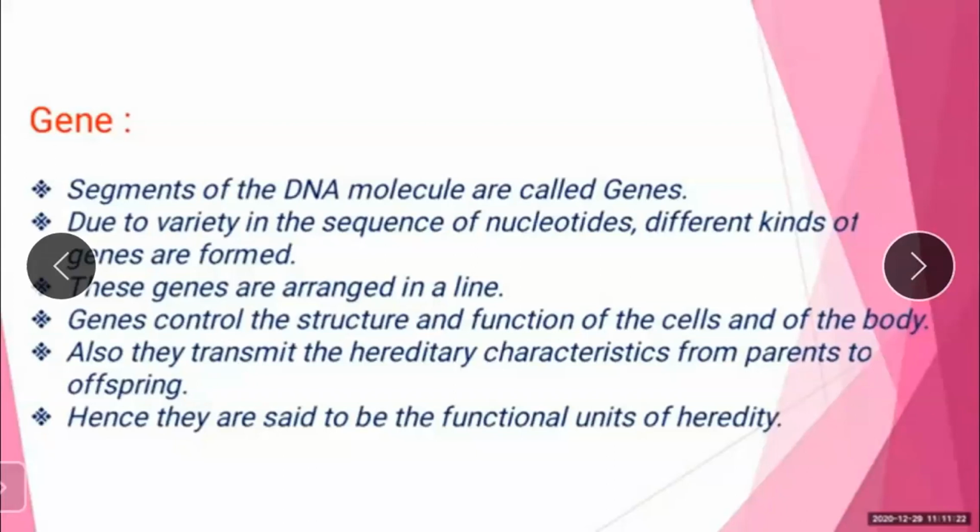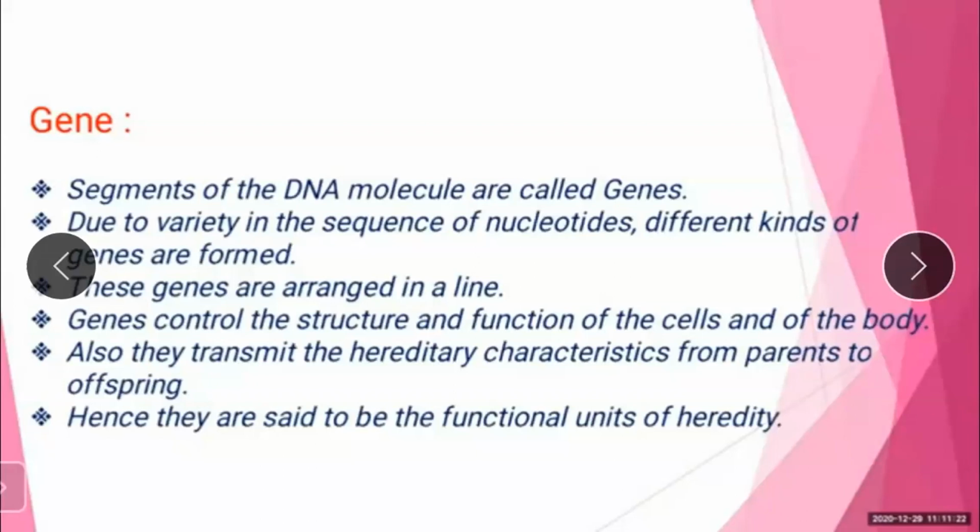So now students, you understand what genes are. Genes are defined as the functional units of heredity, and the nucleotide sequence present in a DNA molecule is a gene. Thus genes are seen on the DNA molecule. Segments of the DNA molecule are called genes. Due to the variety of the sequence of nucleotides, different kinds of genes are formed. These genes are arranged in a line.